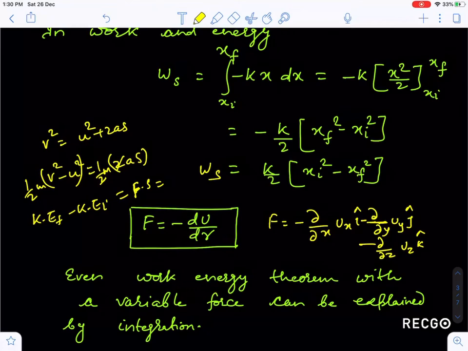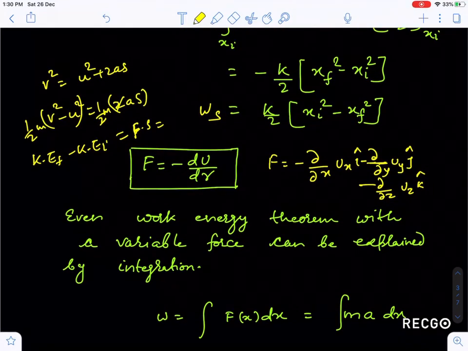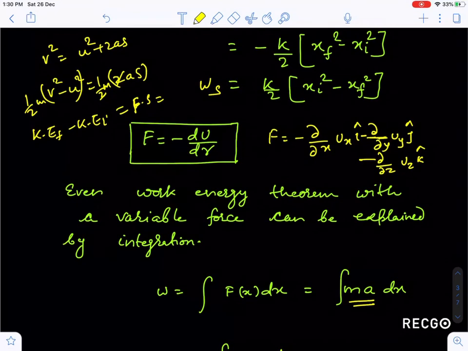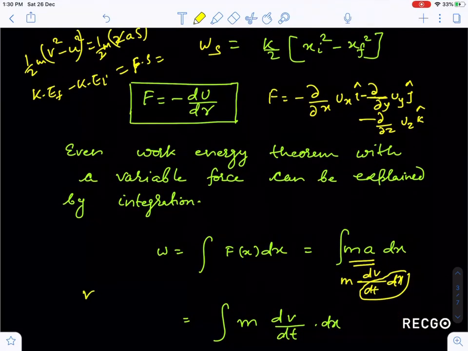Now see how I can use the calculus method to solve it. You know that W can be written as the integration of F dot dx. F I can write as m into a, and this a I can write as dv by dt into dx. You know that dx by dt is v, the rate of change of displacement is velocity.